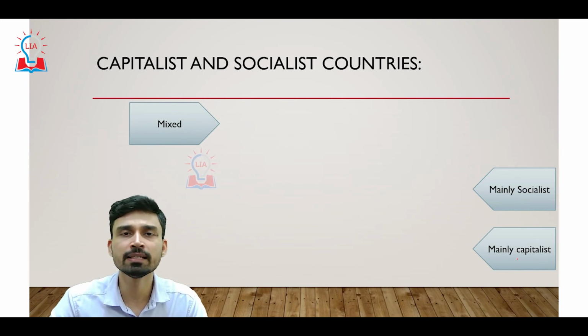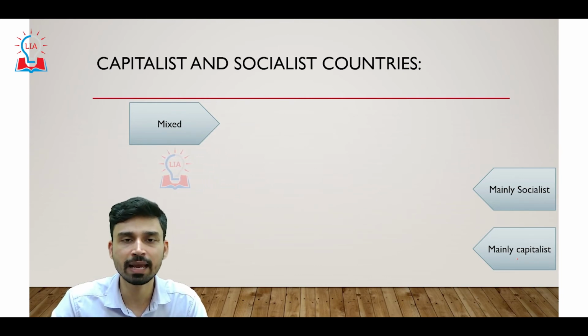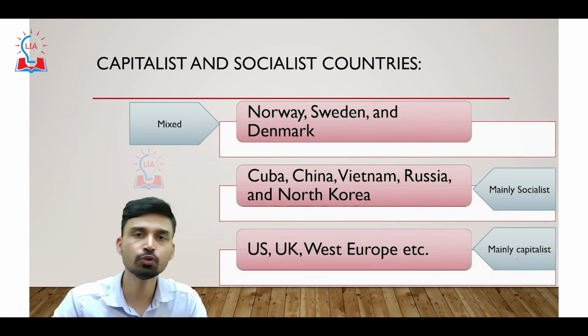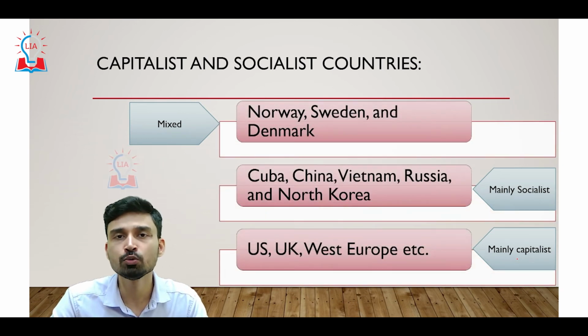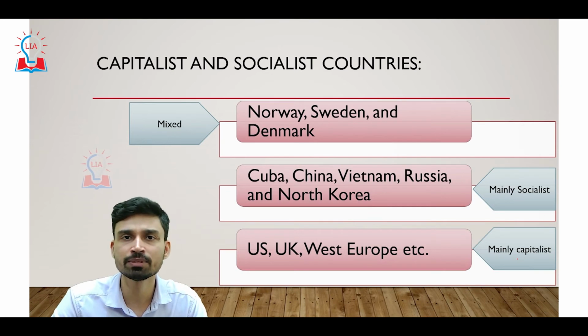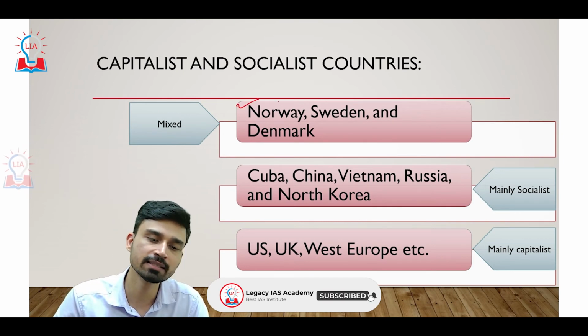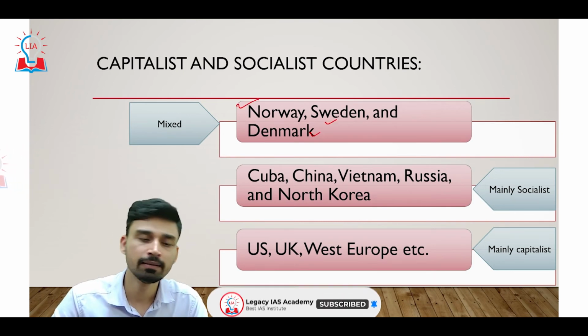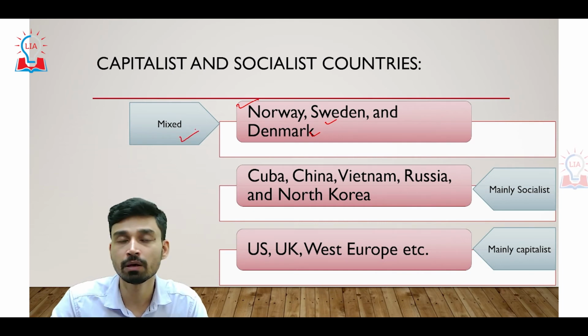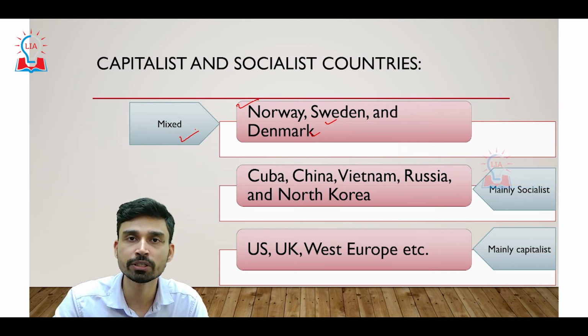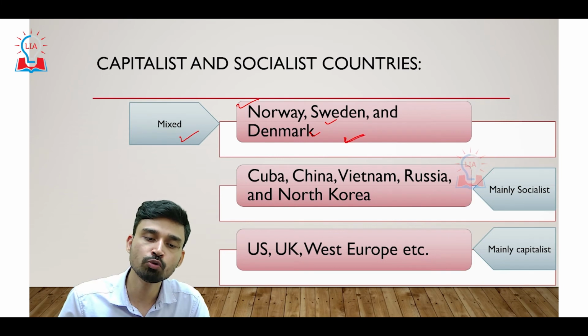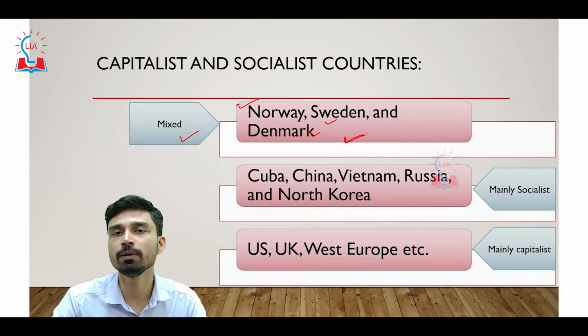So in the real sense, there is no pure capitalist country and no pure socialist country. Largely, most countries can be said to lean heavily toward one ideology or the other, or at best they can be said to have adopted the best practices and thus become a kind of mixed economy. For example, the Scandinavian countries such as Norway, Sweden, and Denmark are the best examples of a mixed economic system, because they have adopted the socialistic principle of providing free healthcare and free education to their citizens. At the same time, they also impose high tax rates on the people who are earning.